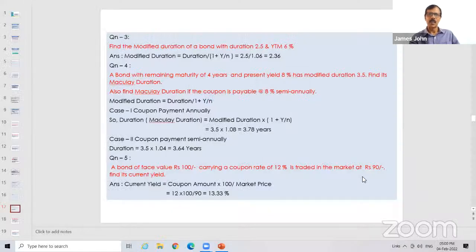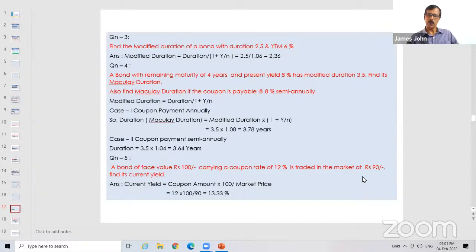Two questions are there. If the coupon is payable annually, what is the Macaulay duration? Number two, if the payment is semi-annually, what is the duration? So first case, coupon payment annually. How do you calculate duration? Duration is equal to modified duration into 1 plus y by n.